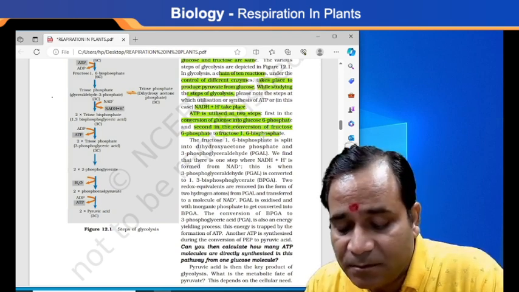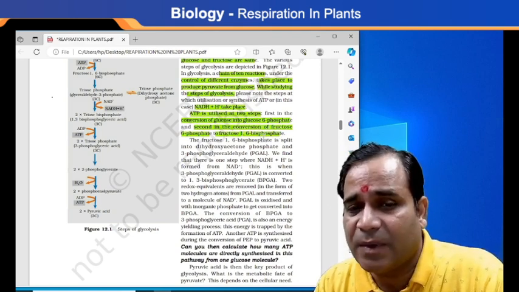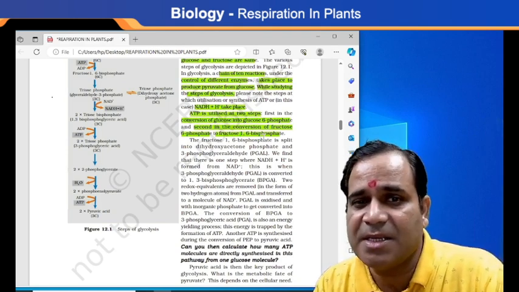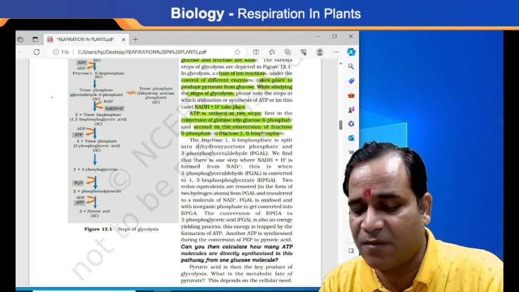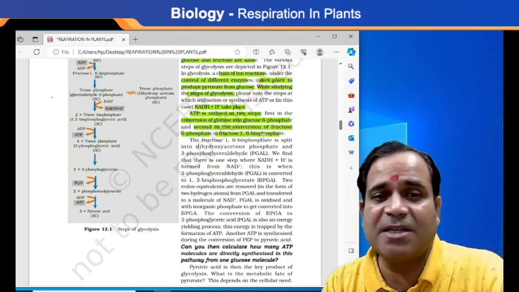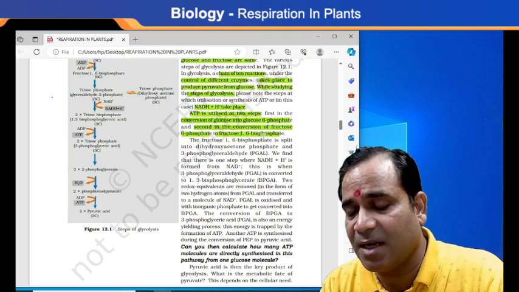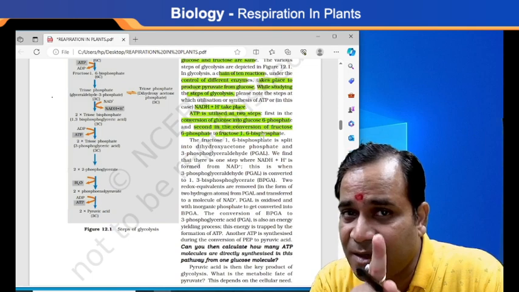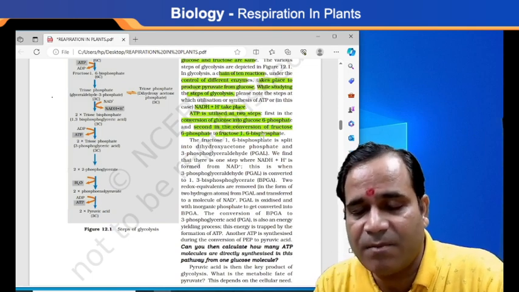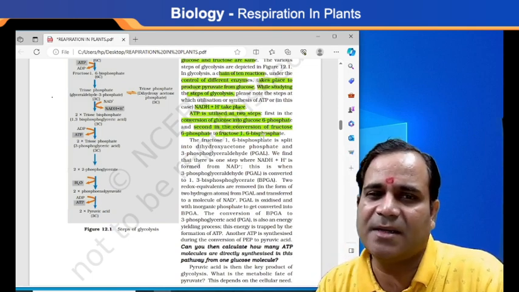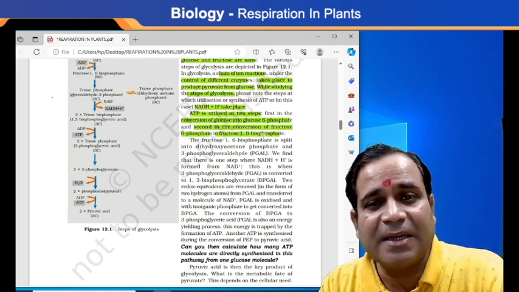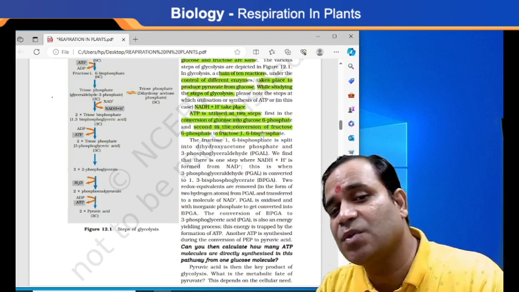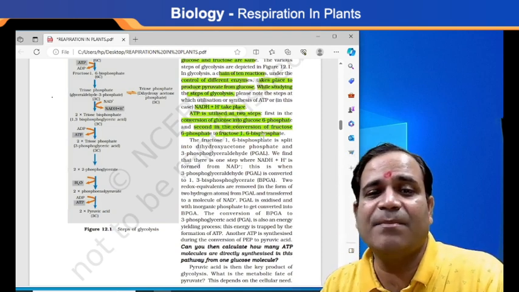So here I am saying that the energy released during respiration in the form of ATP is utilized in 2 steps, my dear. One step is the conversion of glucose into glucose 6-phosphate. Number 1, please note it down. That is a very important line in your NCERT, dear. And the second one is the conversion of fructose 6-phosphate to fructose 1,6-bisphosphate, my dear.